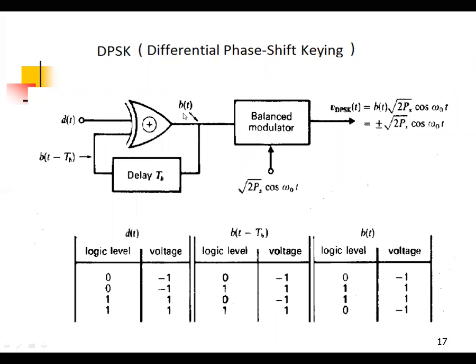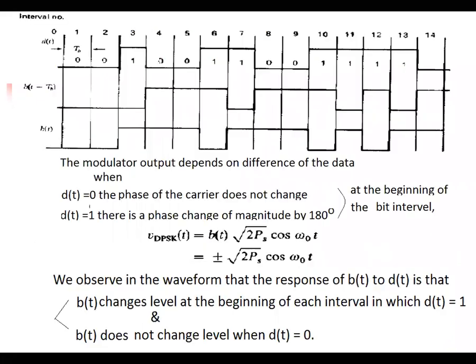Now in the BPSK, b(t) is directly given. Here in the DPSK, b(t) is generated via the difference of the given data, where the given data is d(t). b(t) is differential data. According to the differential data, the carrier phase changes. Okay, so this is the equation and waveforms of the DPSK.